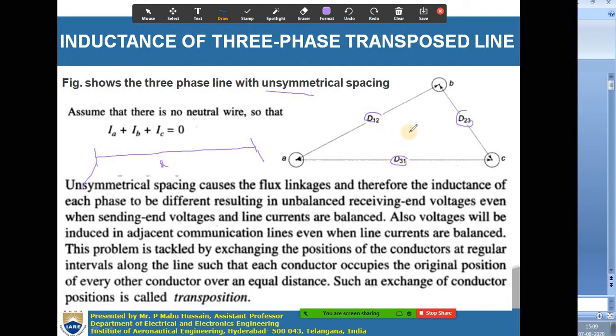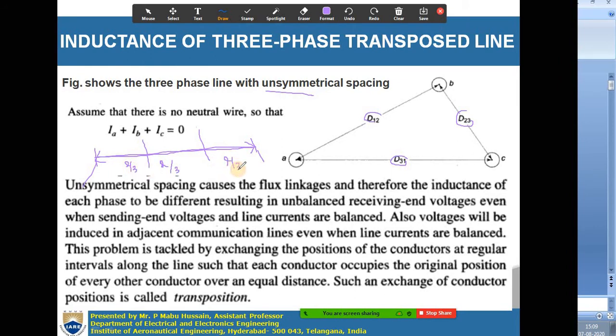Due to this unsymmetrical spacing, you are getting different inductances in all the three phases. So to get the same inductance, you are going to do the transposition of lines. What does transposition of lines mean? The total length of the transmission line will be divided into 3 equal sections. If the total length is L, each section has a length of L by 3.